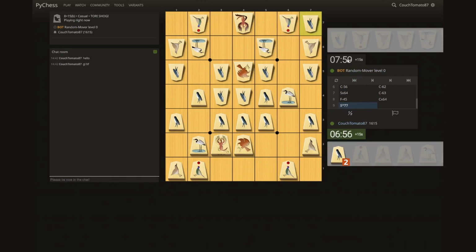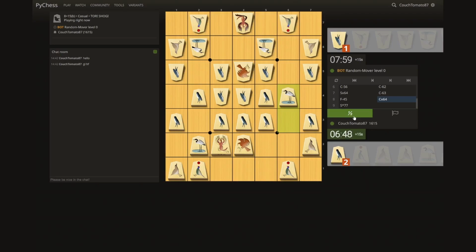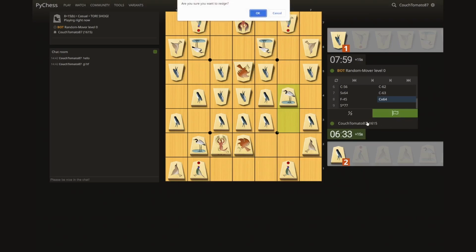On the right side, you have the move list, which is pretty self-explanatory. You could play around to go forward and backwards. This over here is to propose a draw, and then here is to resign. Here's your time controls over here. And as you can see, my time bank is running down. This is my 15 seconds of Byoyomi. But since I don't want to continue this game against the computer, I'm just gonna resign.